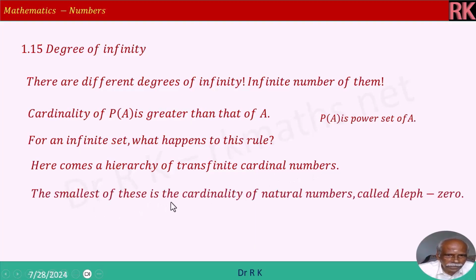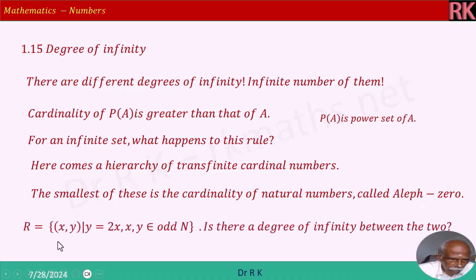So you will see what then will be the opposite of that. The smallest of these is the cardinality of natural numbers. That is why we get a 0, right? Number of elements is 0 means null element. So R is equal to x comma y such that y is equal to 2x, where x and y are elements of odd natural number. Now what do you mean by natural number itself is infinity? Then what is the power set will have? How many number of elements will have? Right? Is there a degree of infinity between the two? No. It keeps on going. Infinity is undefined.